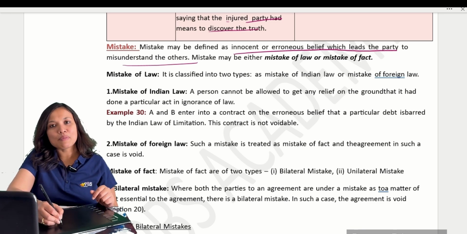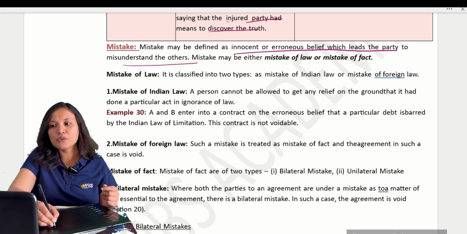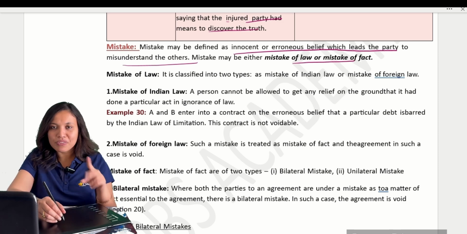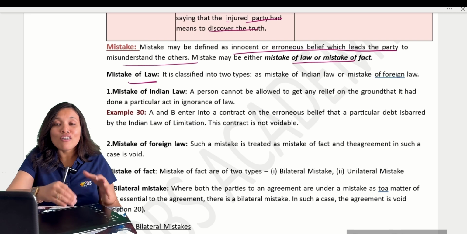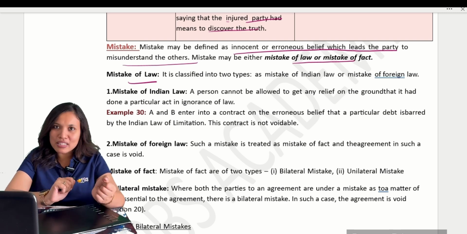Mistake can be mistake of law or mistake of fact. There are two types of mistake: mistake of law and mistake of fact. What is mistake of law? It is when, in understanding the law, you are making the mistake.